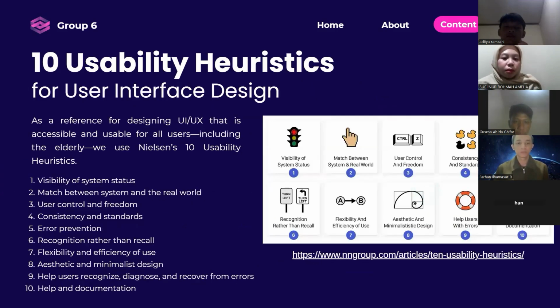Okay, so how do we design a proper UI UX to accommodate all humans, like the elderly? We use the 10 usability heuristics for interface design as a reference for designing UI UX that is accessible and usable for all users, including the elderly.